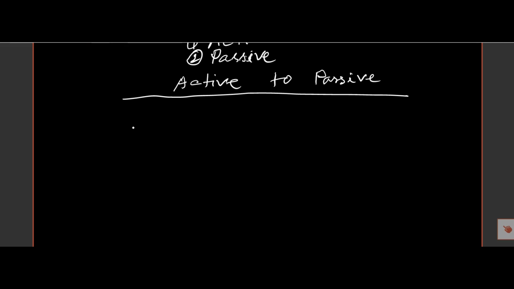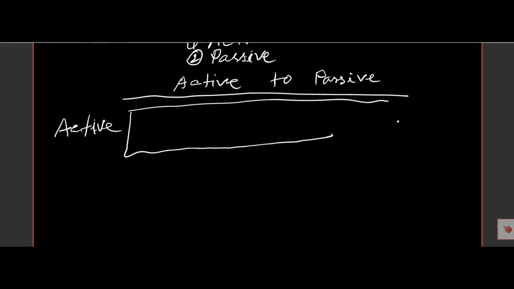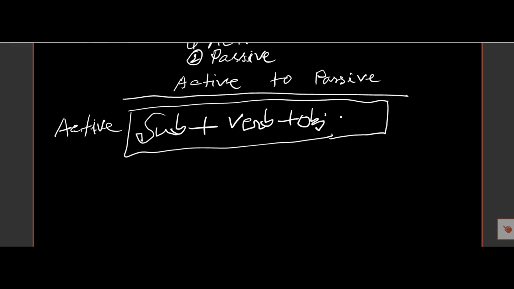And we know active voice has subject, verb, and object. Subject, verb, object, and some other words may be there. So this is the structure of active voice.